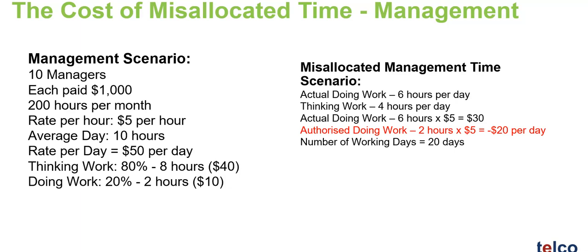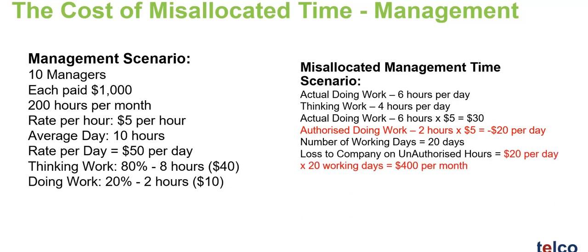Let's say that each of these managers works an average of 20 days per month. It's actually more like 22 to 26 days, but for the simplicity of our calculation, let's say that the managers spend 20 days in the month working. And so the accumulated loss to the company on unauthorized hours is $20 per day times 20 working days in the month, which is, in our scenario here, $400 per month.